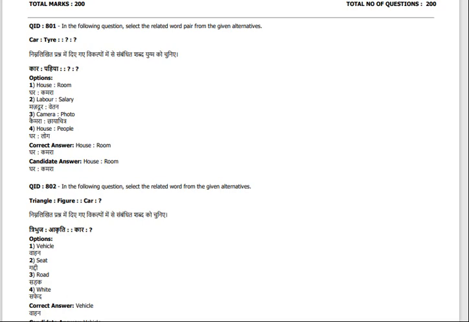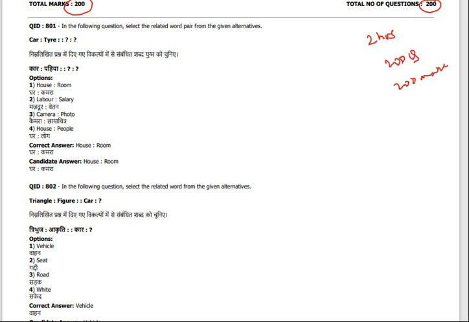In the exam, there will be 200 questions and 200 marks. The time limit is 120 minutes, that is, 2 hours will be given. 2 hours for 200 questions and 200 marks. See here what kind of questions they are actually giving.